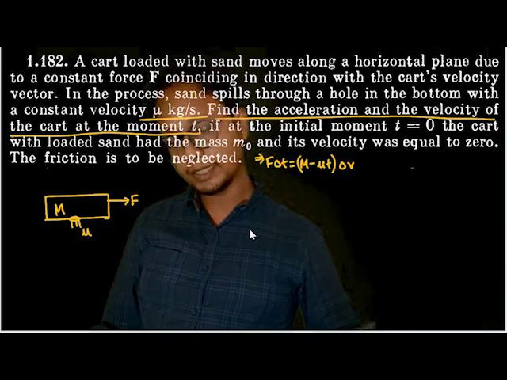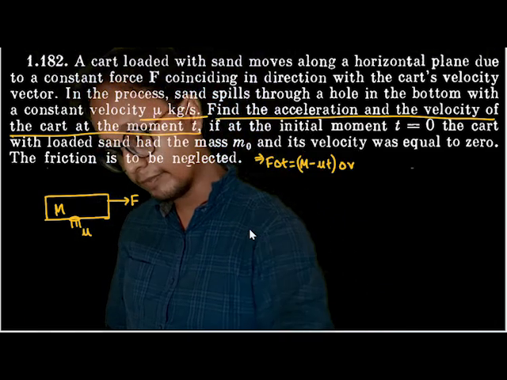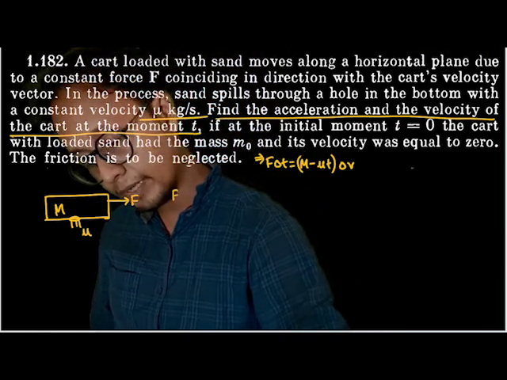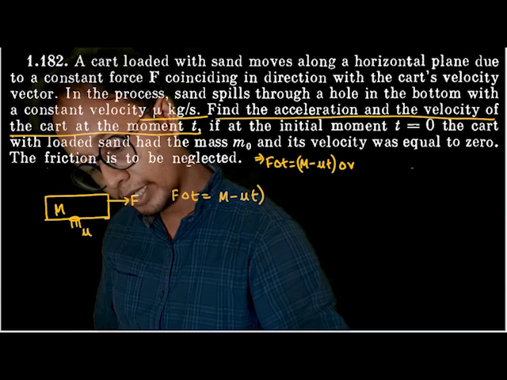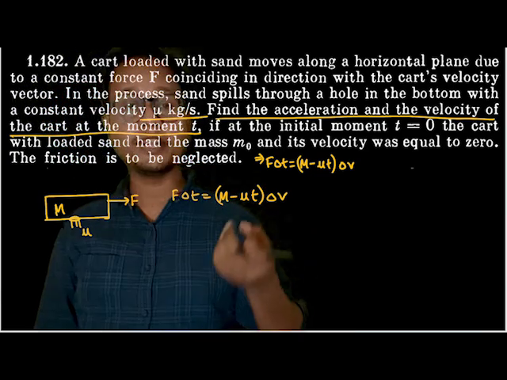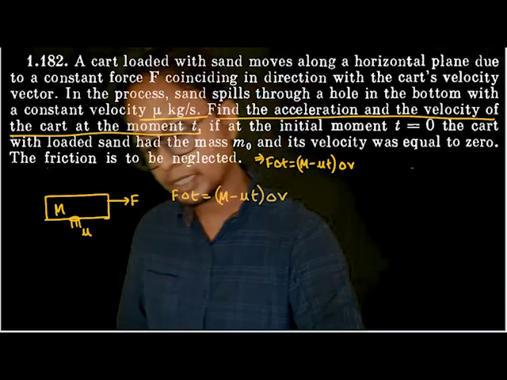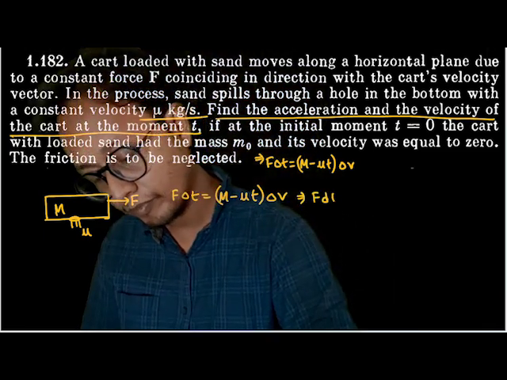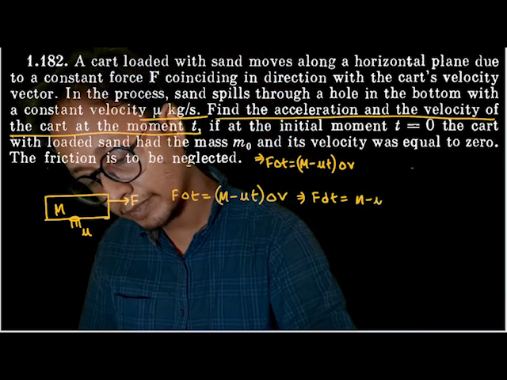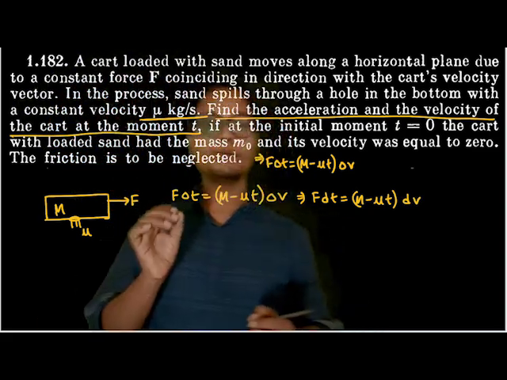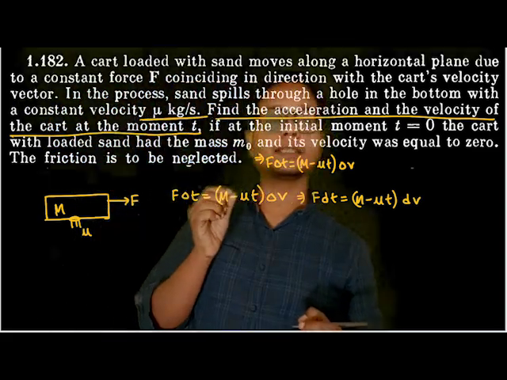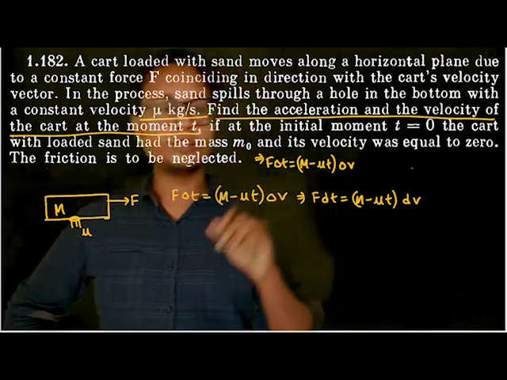But F into delta t is equal to (M minus mu t) into delta v. So for a very small delta t, this becomes F dt is equal to (M minus mu t) into dv, isn't it? And what do you have to find? You have to find out the velocity and the acceleration. So first we'll start with velocity.